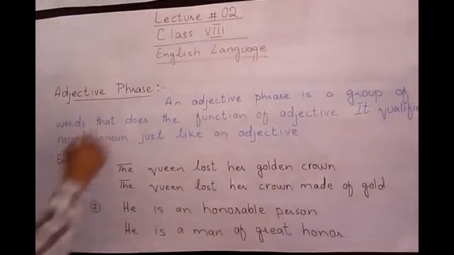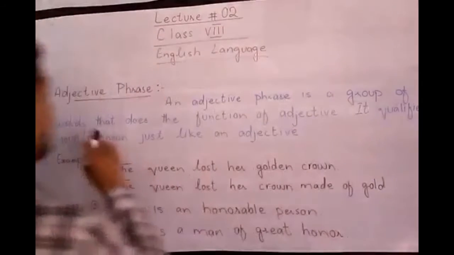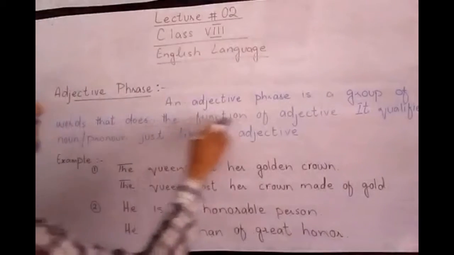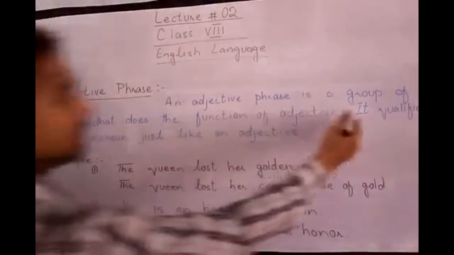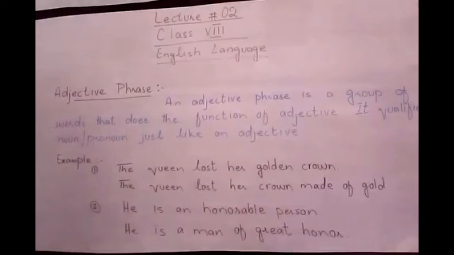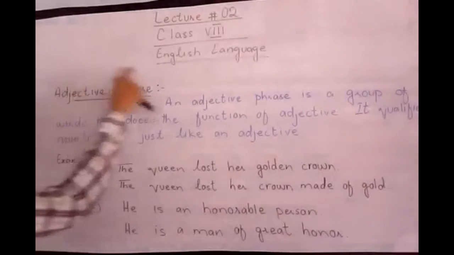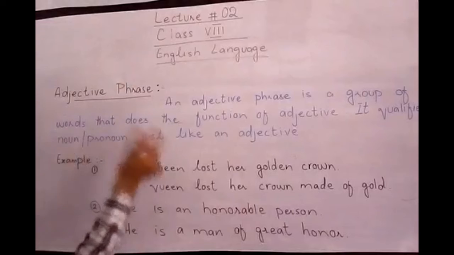An adjective phrase is a group of words that does the function of an adjective. It qualifies a noun or pronoun just like an adjective. Simple. It acts like an adjective but in a group.